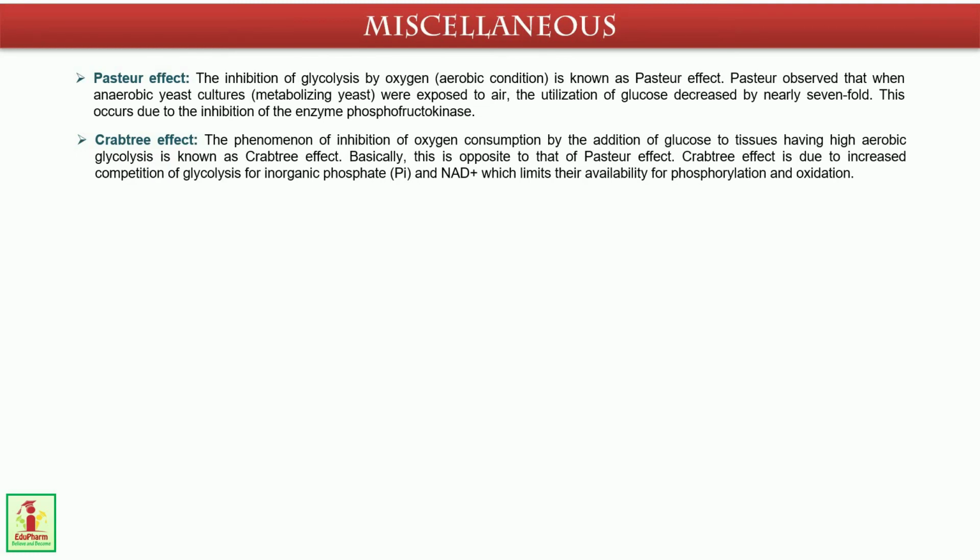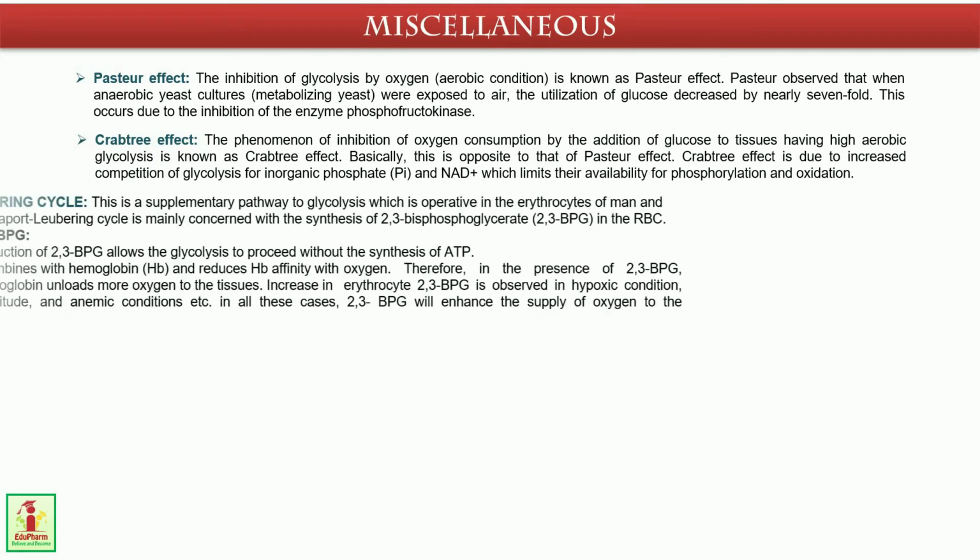Now what is the Crabtree effect? The phenomenon of inhibition of oxygen consumption by addition of glucose to tissues having high aerobic glycolysis is known as the Crabtree effect. Basically, this is the opposite of the Pasteur effect. The Crabtree effect is due to increased competition of glycolysis for inorganic phosphate, that is Pi, and NAD+, which limits their availability for phosphorylation and oxidation.